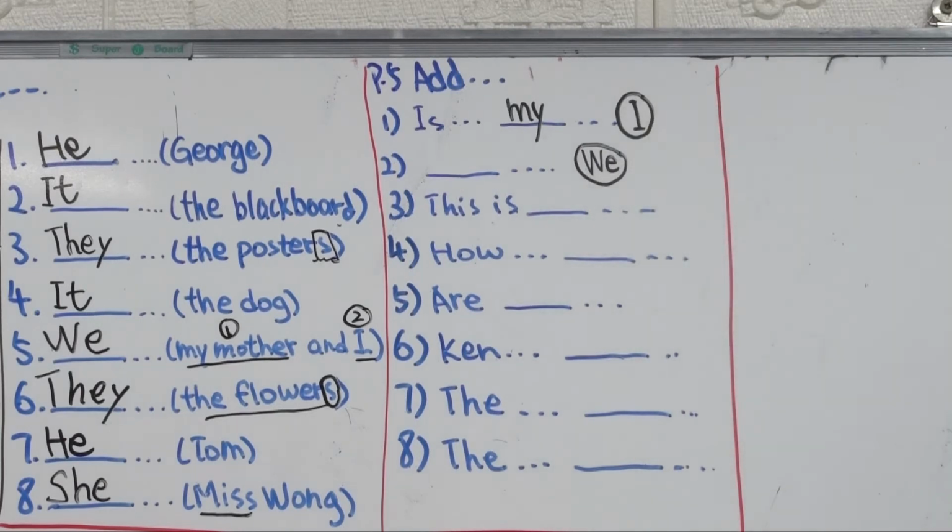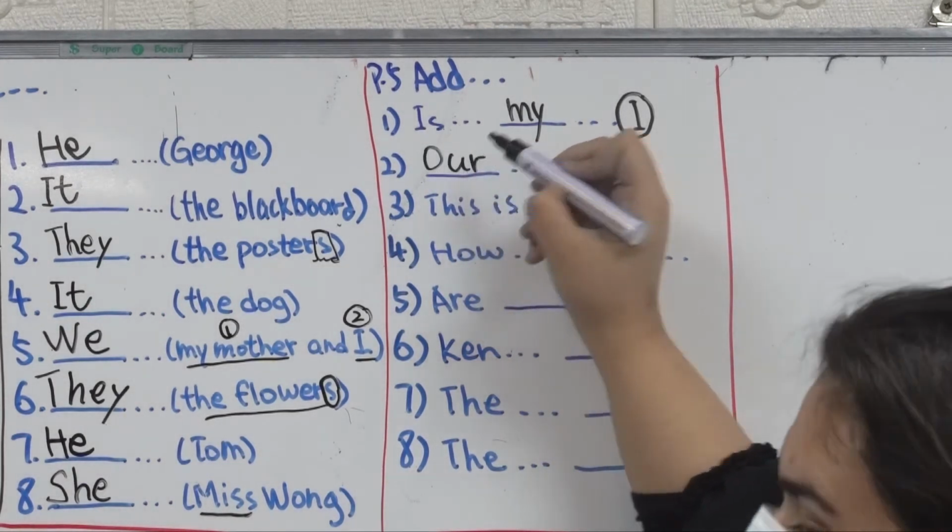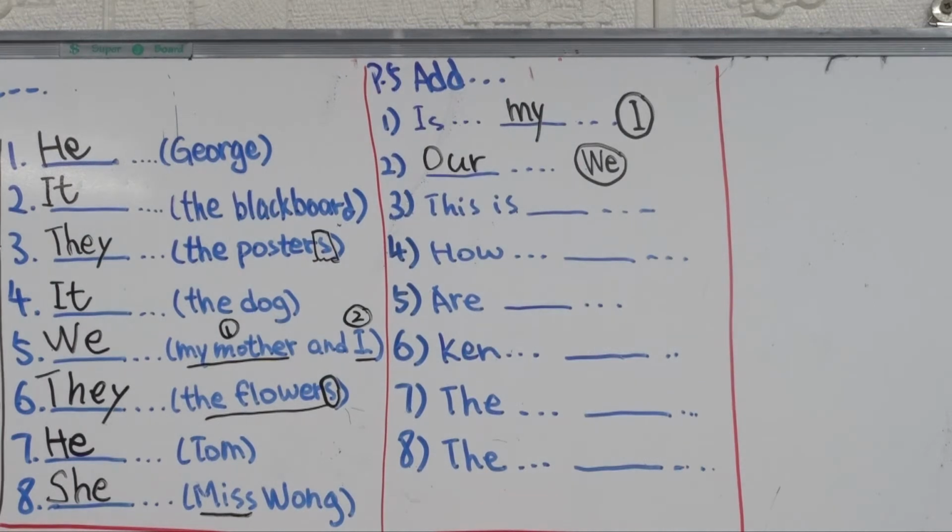So we don't say we parents live in Taiwan, right? We say our, yes. Our parents live in Taiwan. We miss them very much.